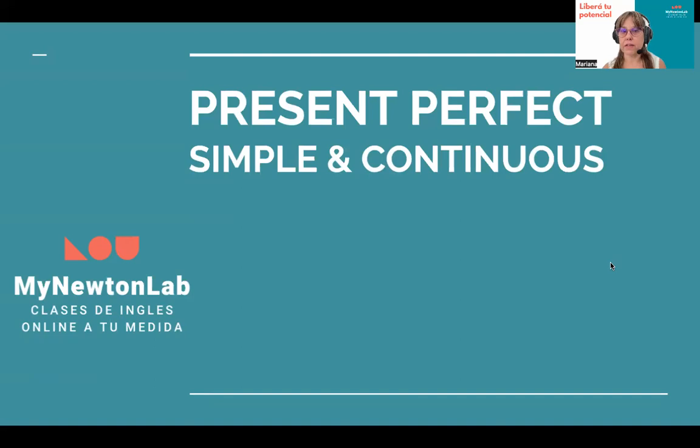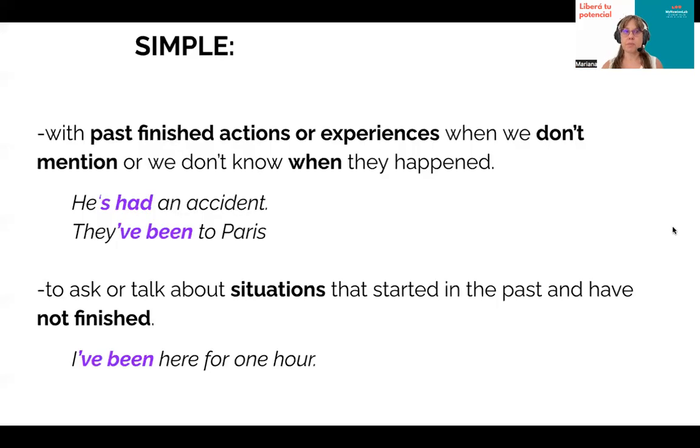Let's talk a little bit about the difference between present perfect, simple, and continuous. The present perfect simple, you already know, we use it for past finished actions or experiences when we don't know the moment or when the action happened. There's no point in the time looking at the past, okay? So we say he's had an accident, just as a comment. We are not referring to the moment he had the accident. In that case, you use the past simple, like he had an accident last week.